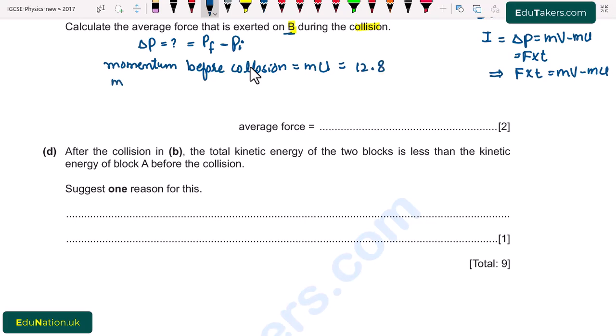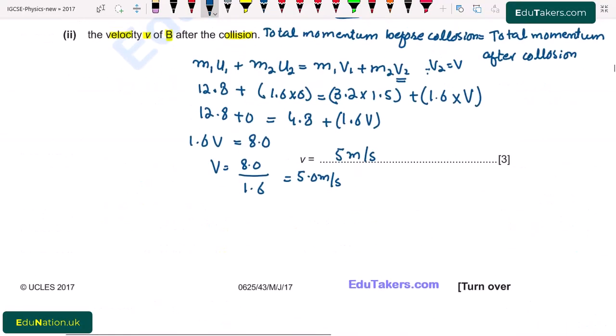And the momentum after collision is equal to m and v, and its value is 4.8 Newton second, which we calculated here.